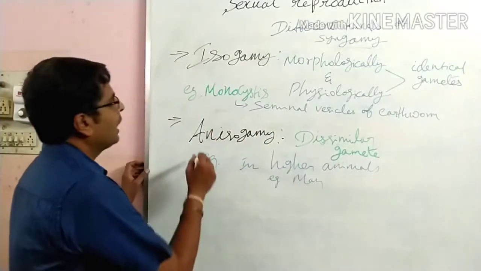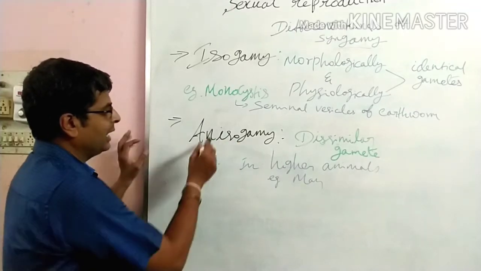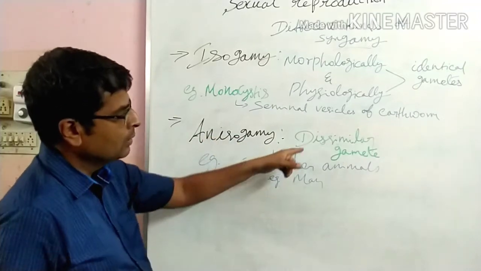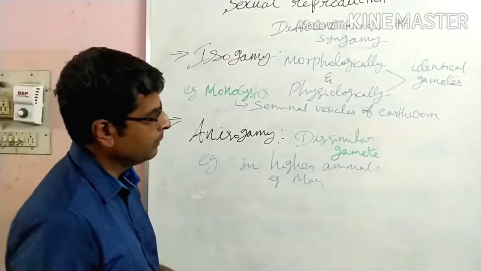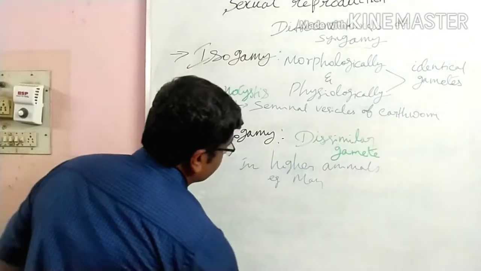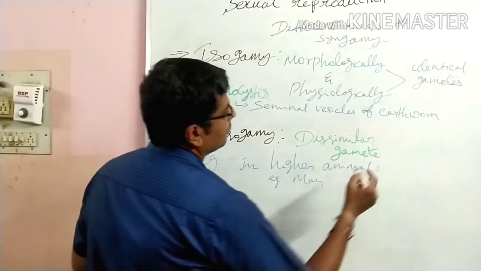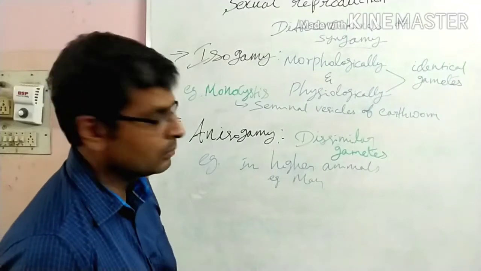Okay, so next is anisogamy. Anisogamy means dissimilar gametes, which undergo fusion.